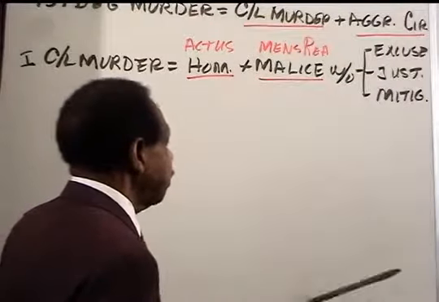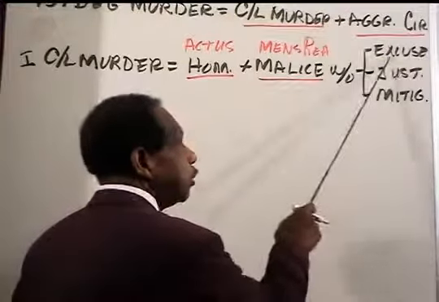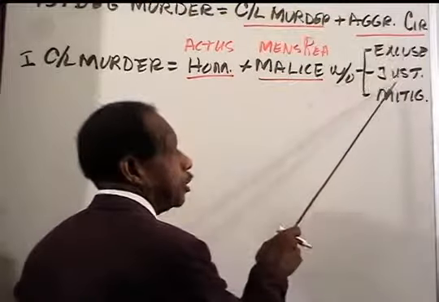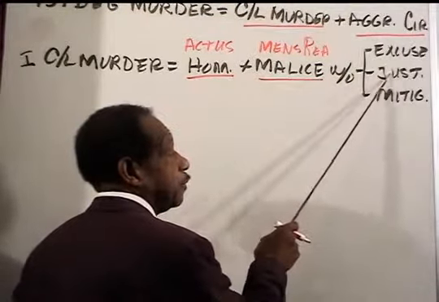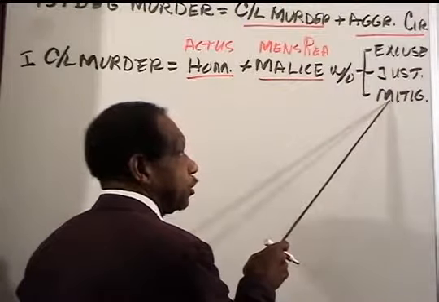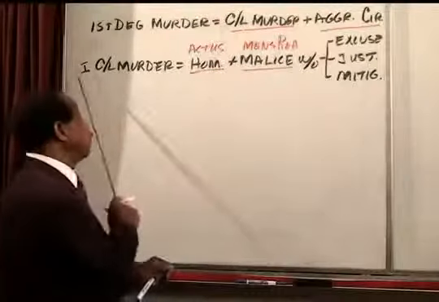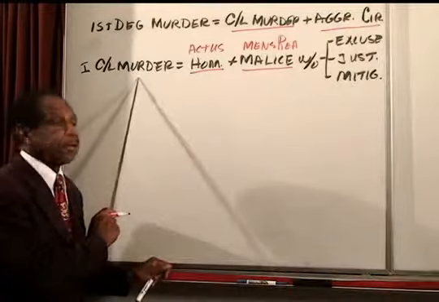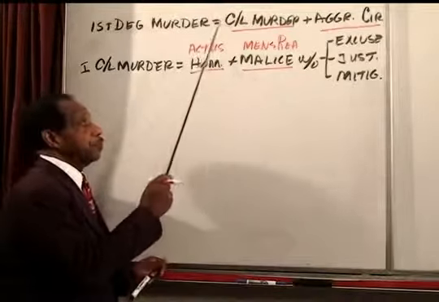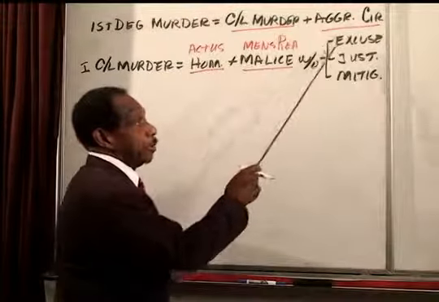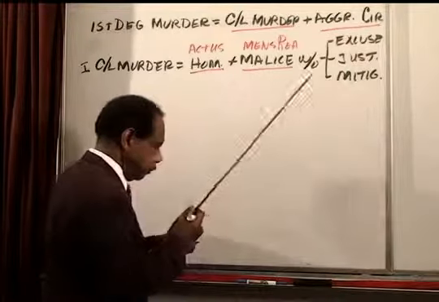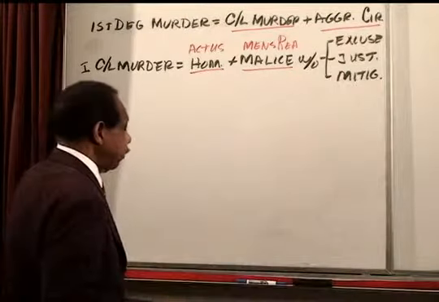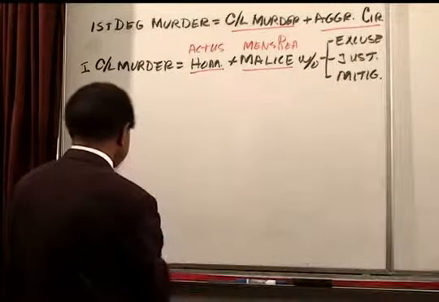Excuse is a complete defense. We'll put the details on the board in a minute. Justification is a complete defense. Mitigation is a partial defense. And so therefore common law murder is defined as the actus reus with the mens rea without the defenses. This makes sense. Let's talk about the first of these, homicide.